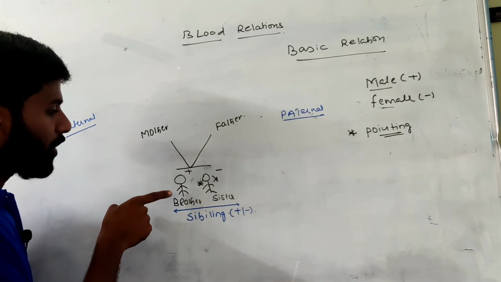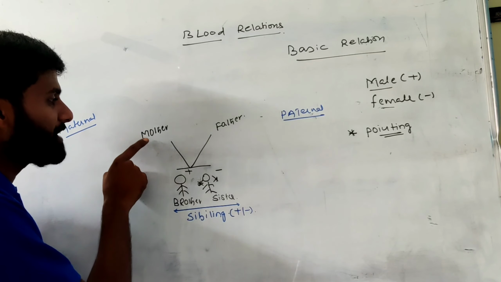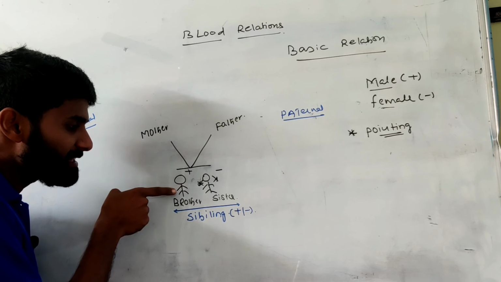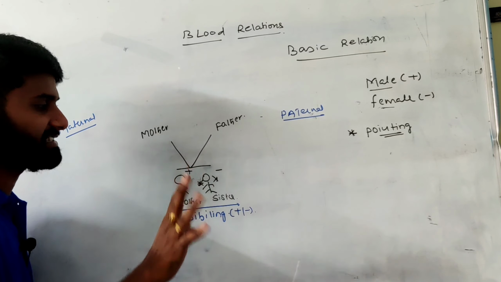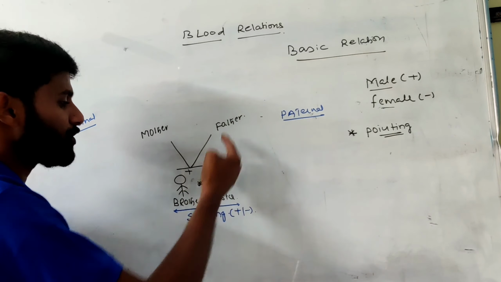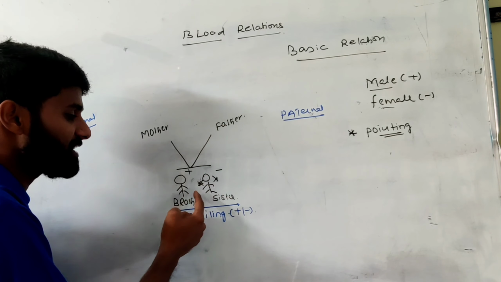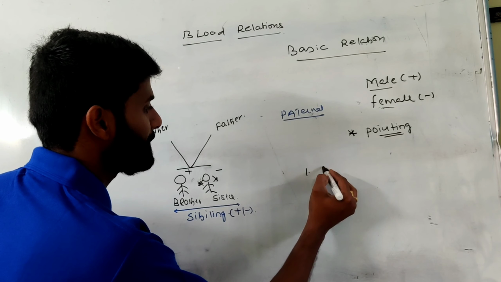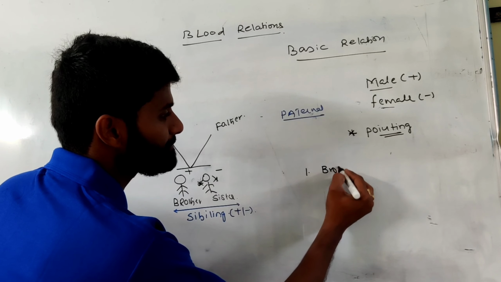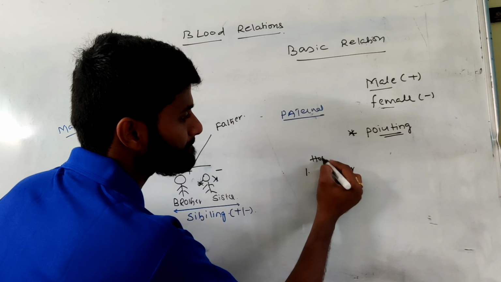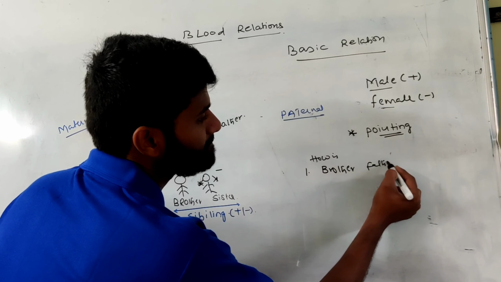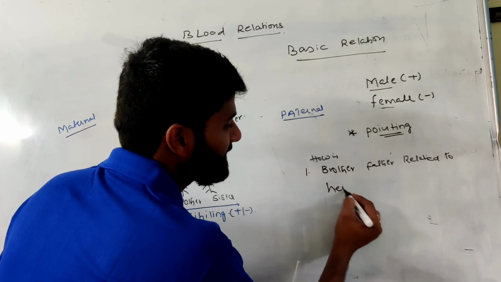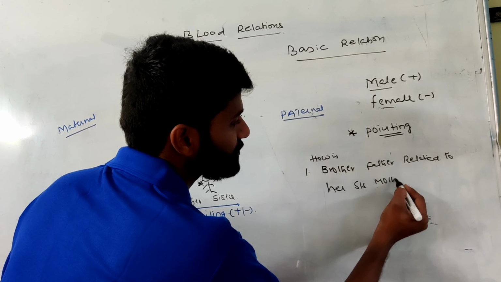Then question number 1. How is the boy's mother related to the girl? The boy's mother related to the girl is a mother only. Why? Because whatever relation is called by the brother, the same relation is called by the sister. Same question: how is the sister's father related to the boy? The sister's father related to the boy is also father. Then one more question: how is the brother's father related to the sister's mother? That is the question.